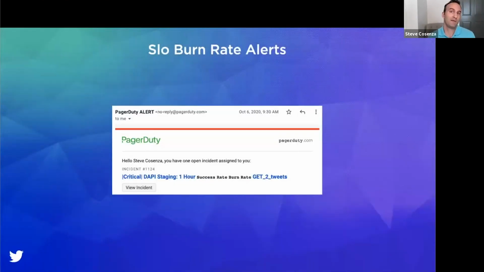All components in our API platform have service level objectives defined, and our platform ensures that each of these components gets automated alerts and monitoring dashboards generated for them. And on screen, you could see what a PagerDuty alert looks like for an API component that my team owns.